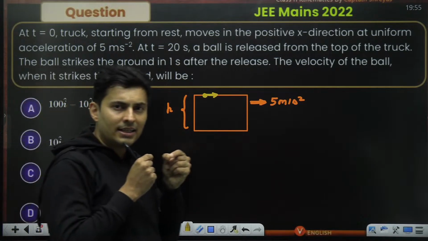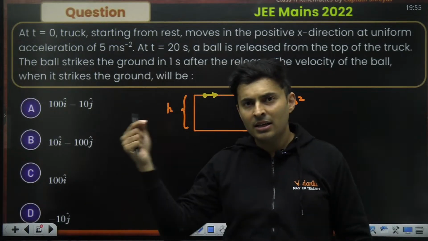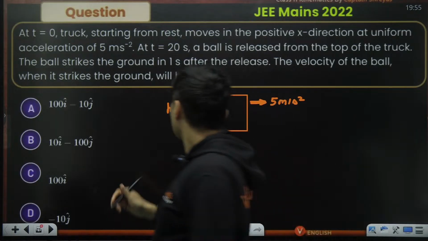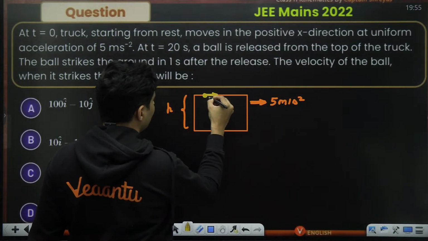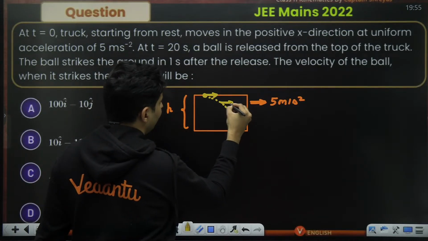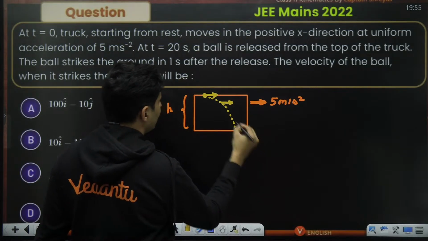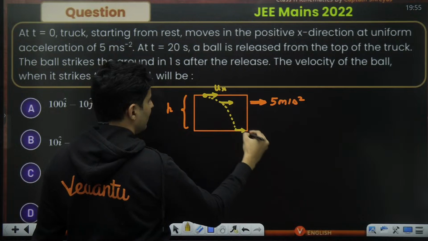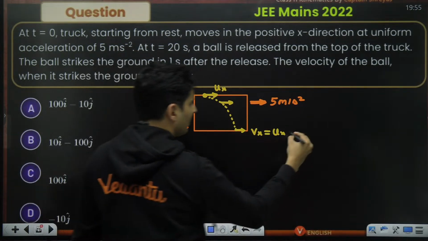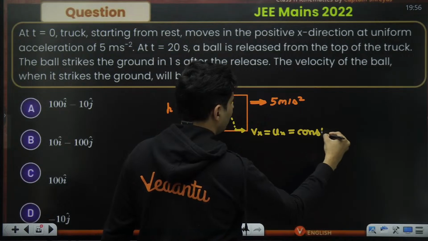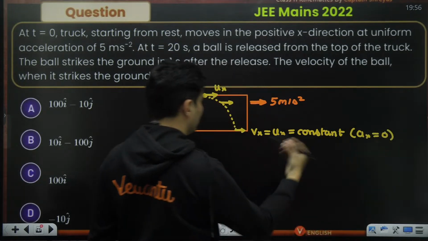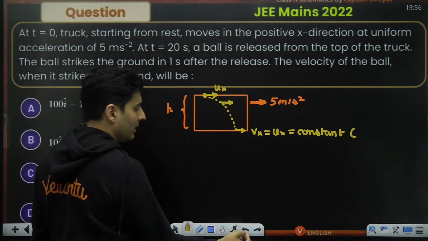So when I release it, that's it. The truck will continue its journey, and the ball would have its last known horizontal velocity. The ball will continue its journey like this before it falls over here. The horizontal velocity will never change. So that ux will always be there, ux will be a constant. Reason: there is no acceleration in the x direction after it is dropped.